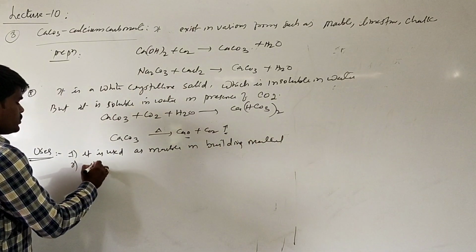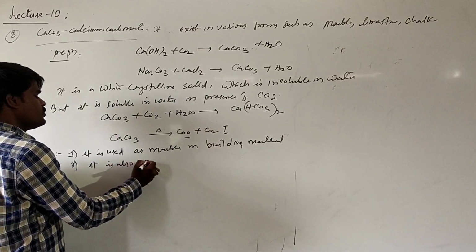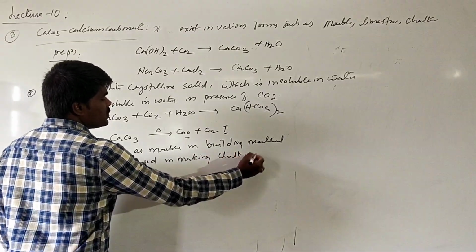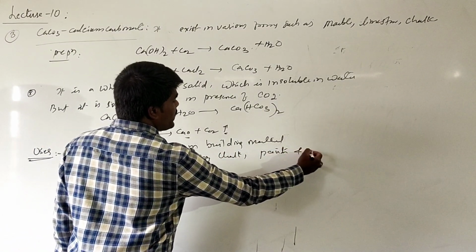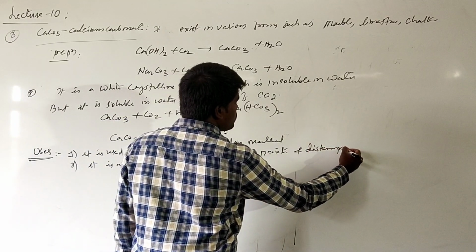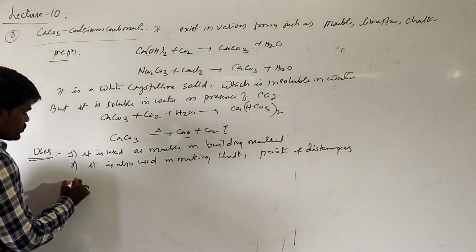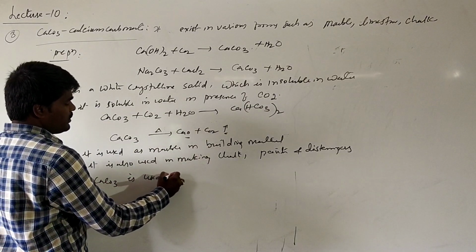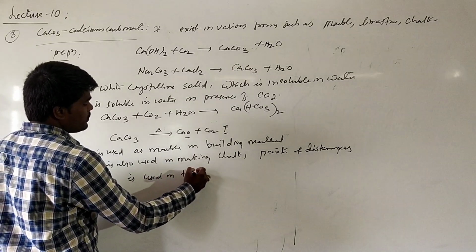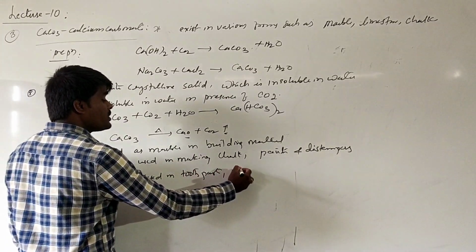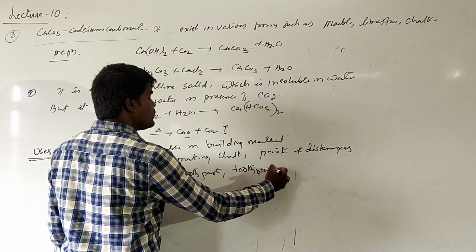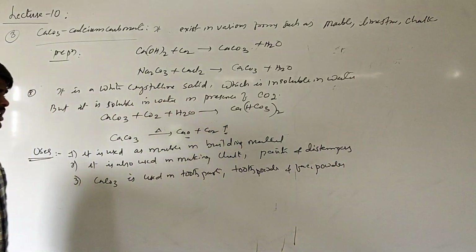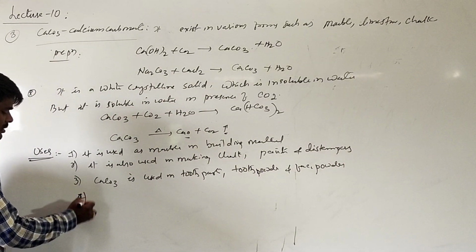It is also used in making of chalk, paints and distempers. Calcium carbonate is used in toothpaste, tooth powders and face oils. Finely divided powder of calcium carbonate is used in toothpaste, tooth powder and face oil.